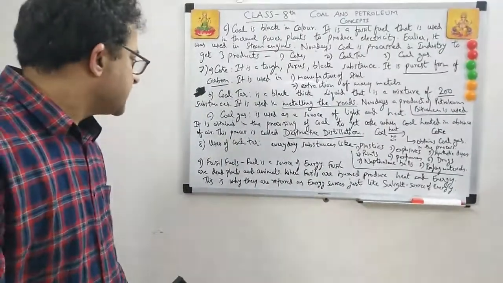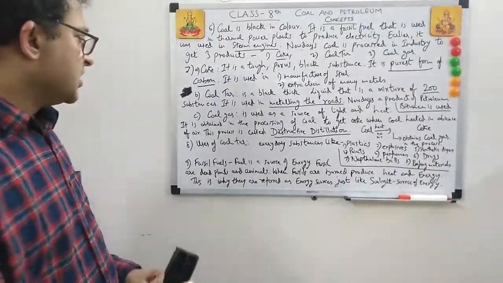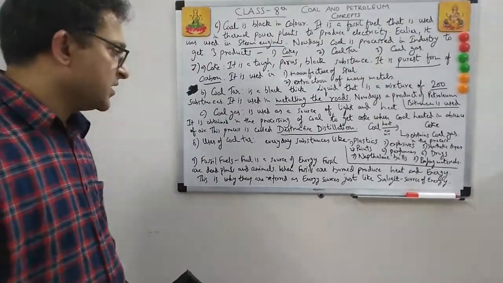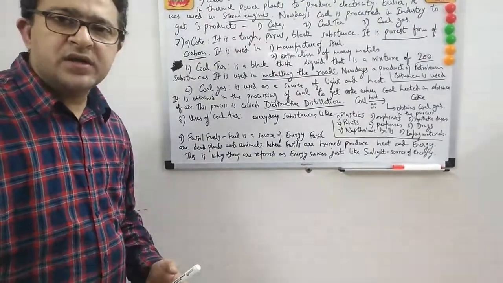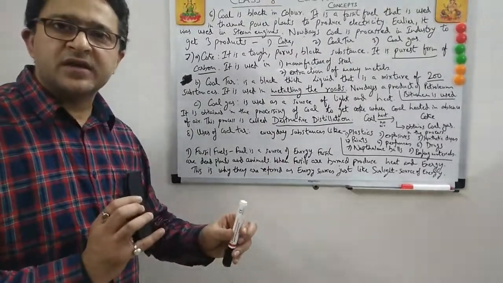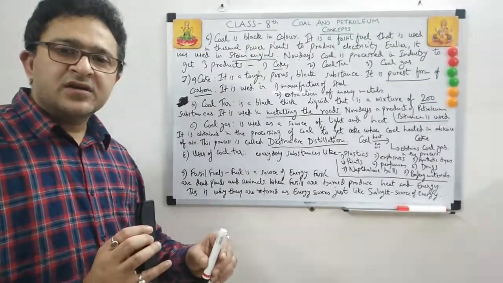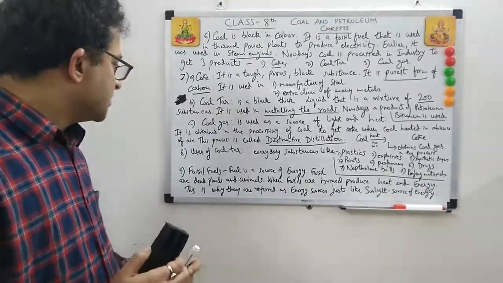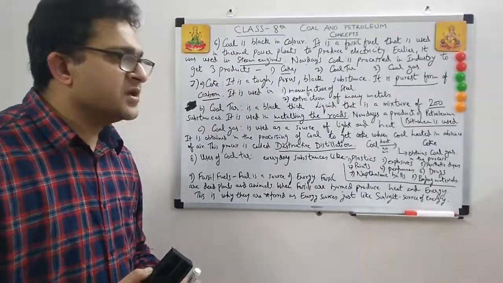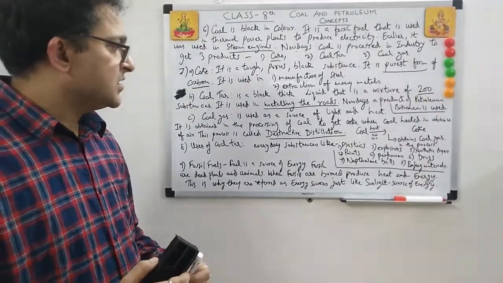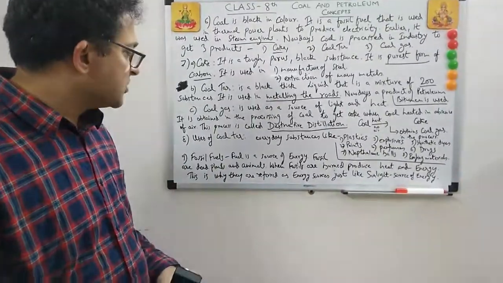Last, fossil fuels. It's a general concept. This fossil fuel I have kept as a generic concept to know what is energy. Energy is everywhere. Energy cannot be destroyed. It cannot be created. It is already there in the universe. It is already there on Earth. So energy is there. There has to be a source of energy. So source of energy basically is whenever you burn something, it gives you heat and light, or heat and energy, like sunlight. So it's a source of energy. Same way, fossil fuel is a source of energy.